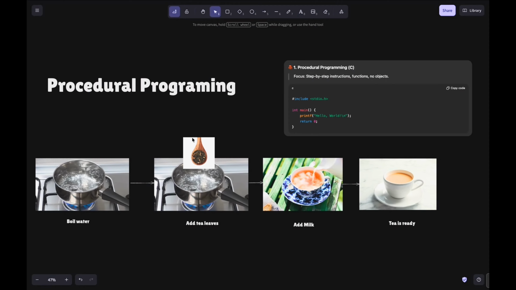However, I have forgotten to add sugar right now. This way you can give steps and it will follow. It is a very simple looking program: boil the water, add tea leaves, add milk, now tea is ready, just serve it and drink it. These are just steps, like how we make food or any recipe.